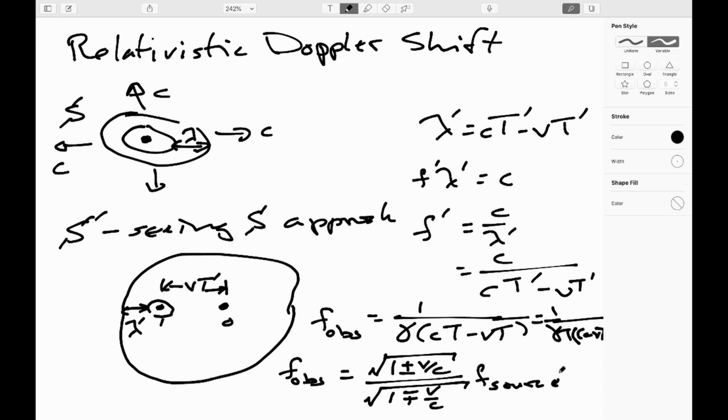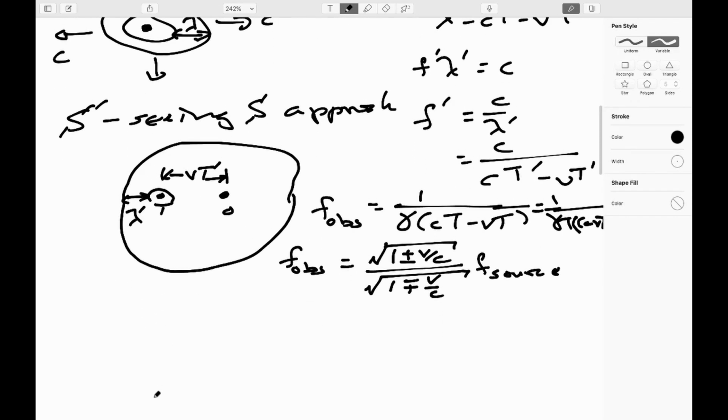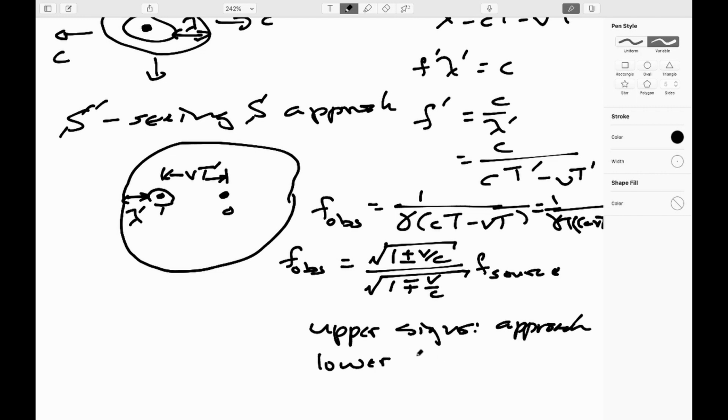Now, you use the upper signs if you're approaching, so this plus and that minus, and use the lower signs if you're receding.